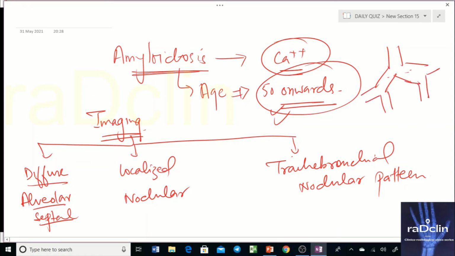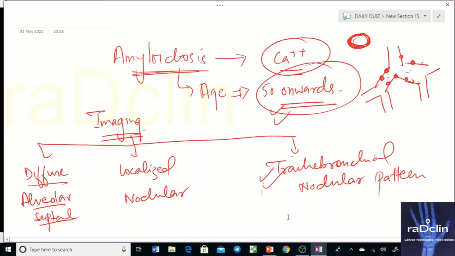So what can happen is that in the trachea or in the bronchi, in the wall, there can be multiple amyloid nodules that can be deposited. Or another possibility is that apart from nodules, you can have the trachea in cross section, whose wall can get thickened concentrically. So either concentric thickening or multiple nodular wall thickening can be there. These are the two patterns that you see in the tracheobronchial pattern. So these are the three patterns of amyloidosis, and in all of these patterns you will see calcification, whether it's a nodule, a consolidation, or a septal thickening. So calcification will be seen.